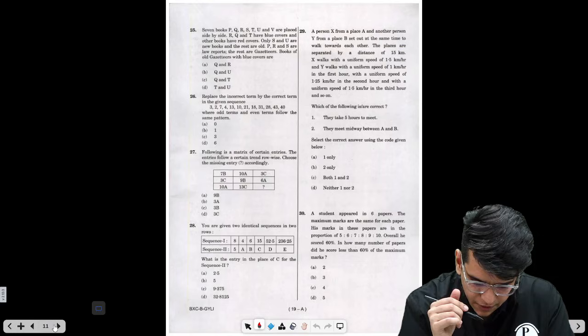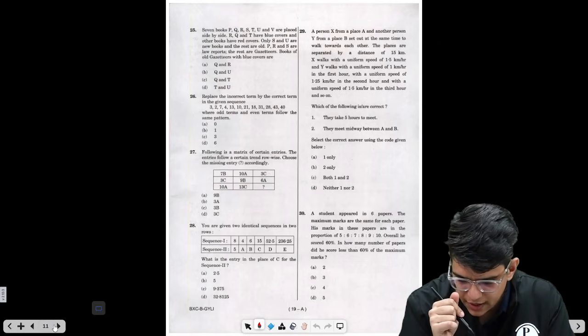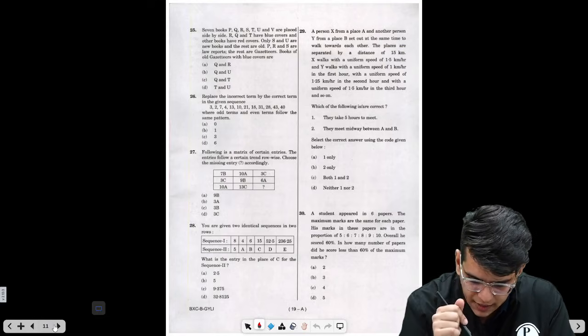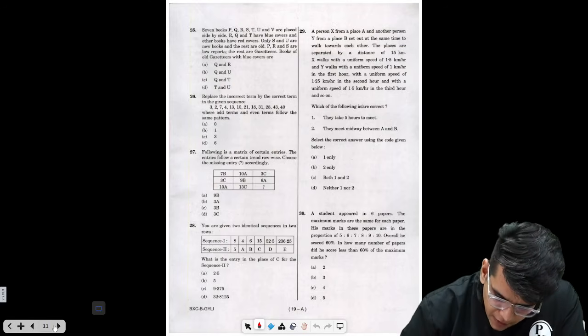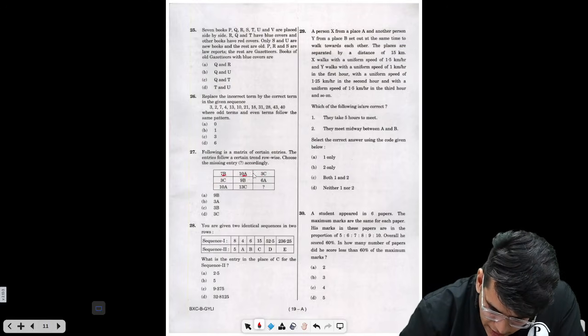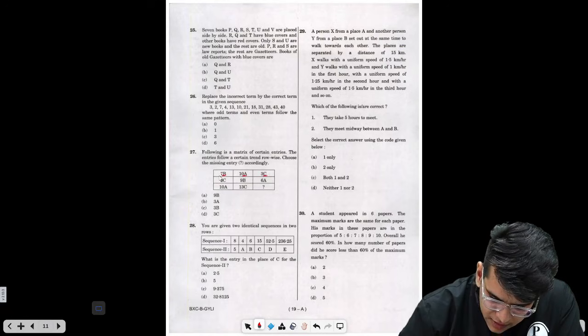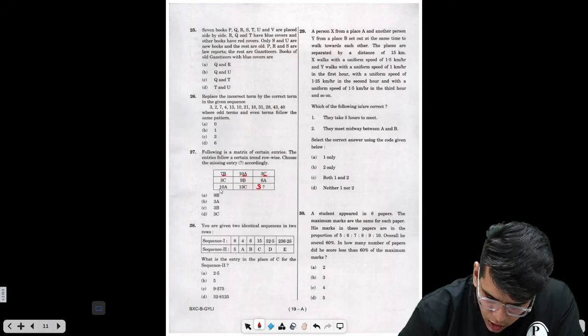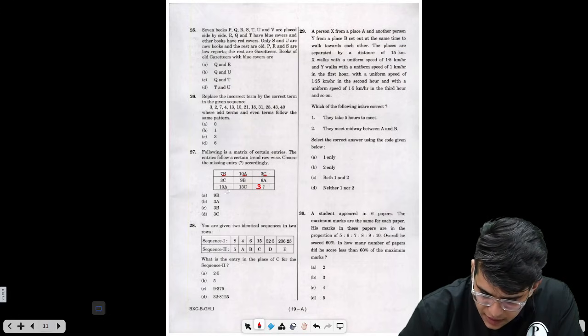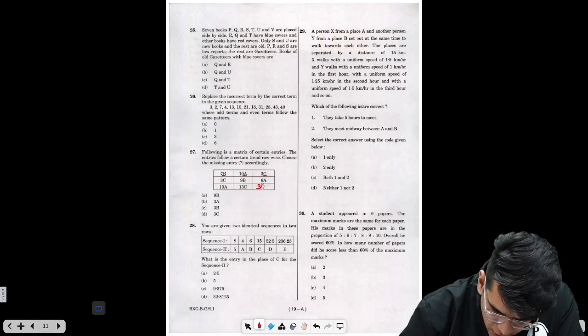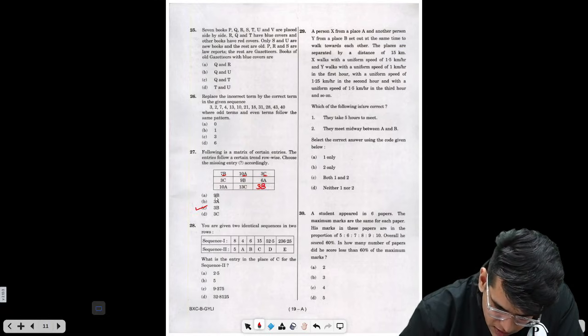Question number 27. Following is a matrix of certain entries. The entries follow a certain trend row wise. Choose the missing entry. If you see, every row has B, every row has A, every row has C, and the sum of the first number and the last number is the middle number. 7 plus 3 is 10. 3 plus 6 is 9. So 10 plus something is 13, so this must be 3. Also, each row has A, B, C. Here we have A, C, so here we should have B. So the answer should be 3B. This is the easiest question here.